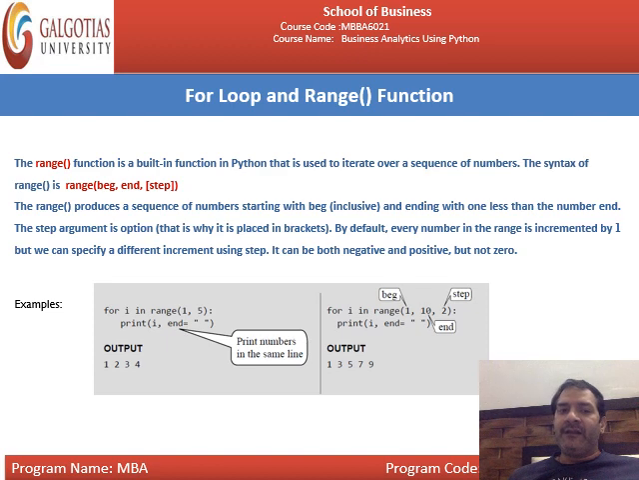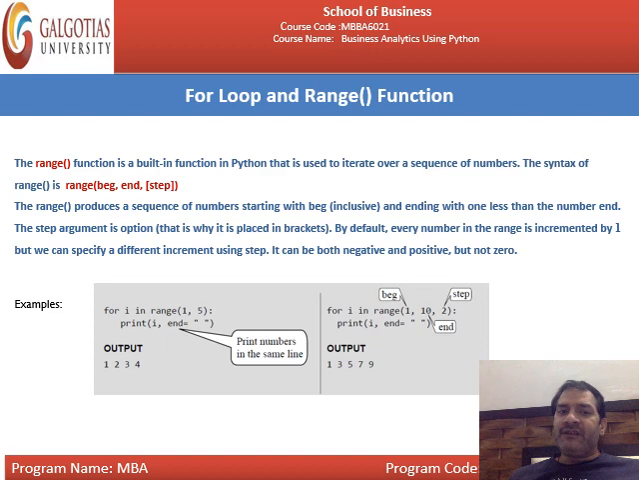Okay. Likewise, for i in range 1 to 5, print i. There is no step difference in the third variable, so you simply write print i. i means what? i is 1, then 2, then 3, then 4, but not including the 5. It will print the numbers within the same line. So this is all about the range function.